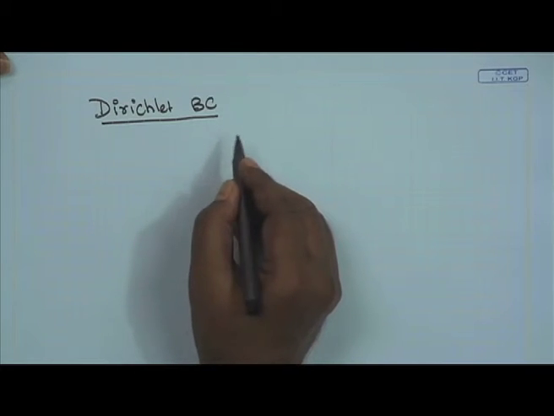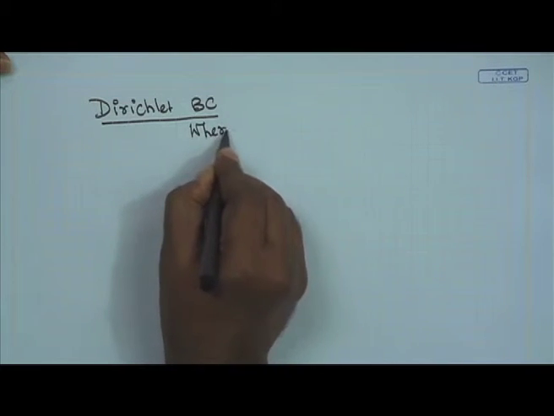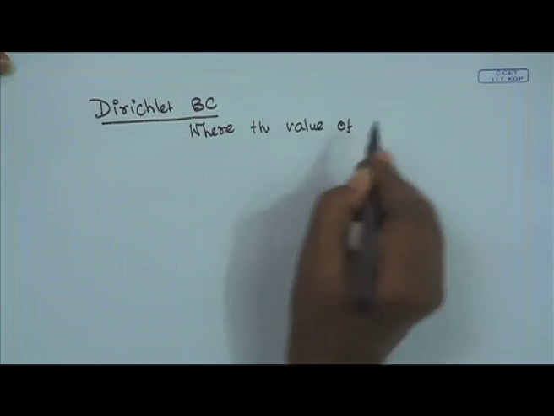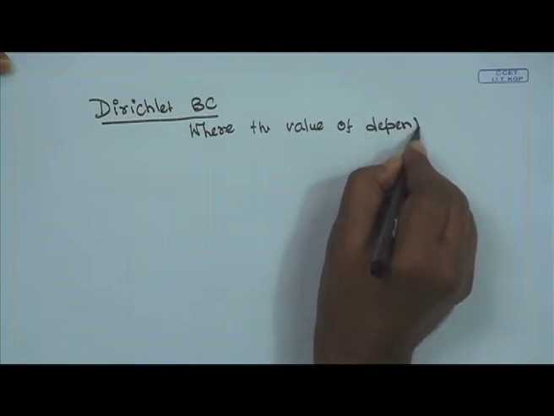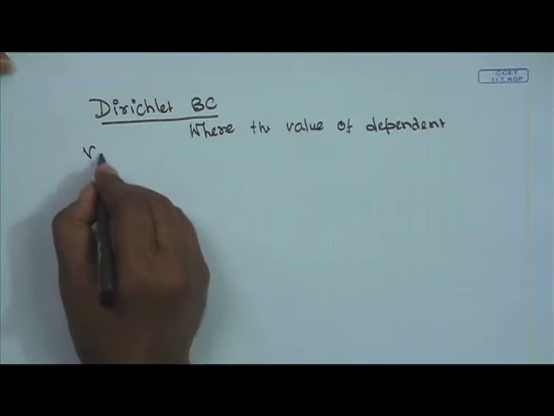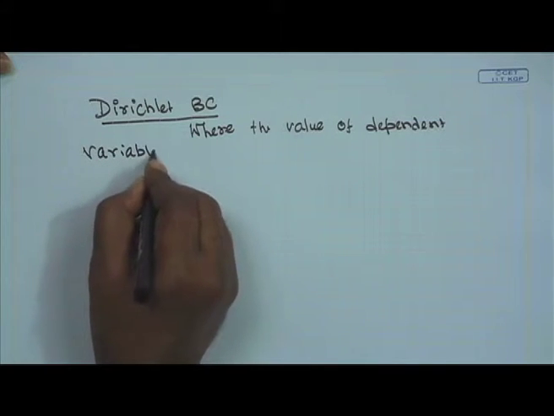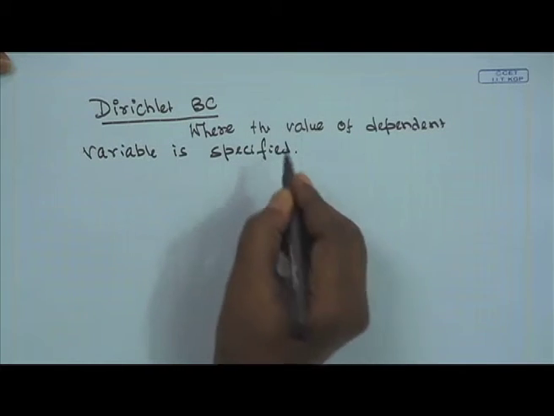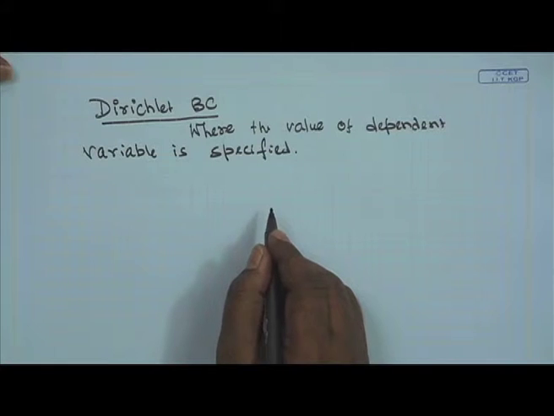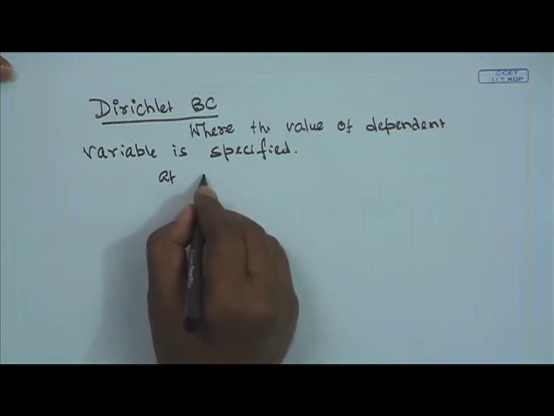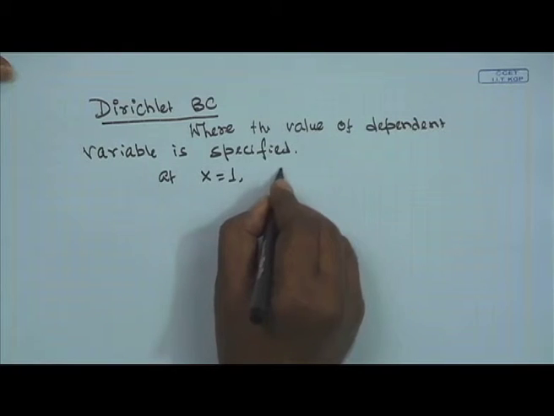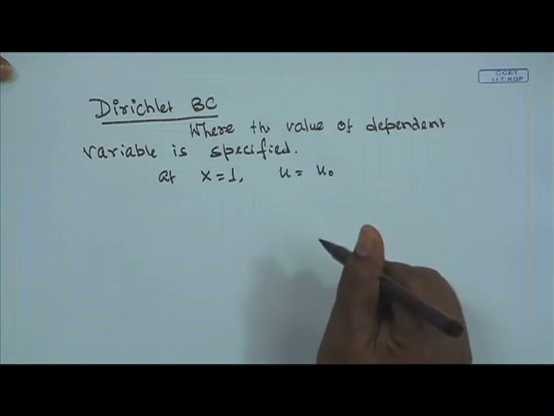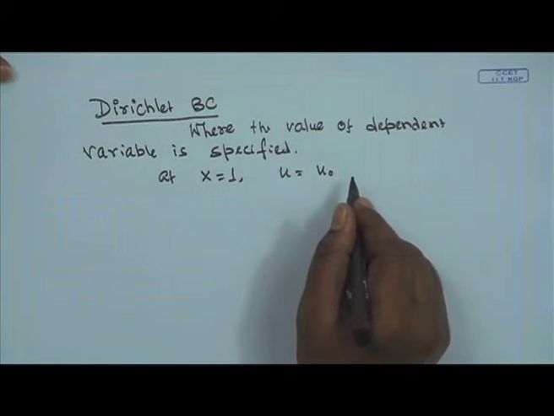It is a boundary condition where the value of the dependent variable is specified. For example, at x is equal to 1, u is equal to u naught. So, we specify the value of u as u naught. That is an example of Dirichlet boundary condition.